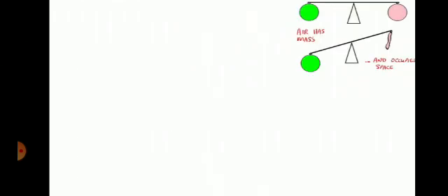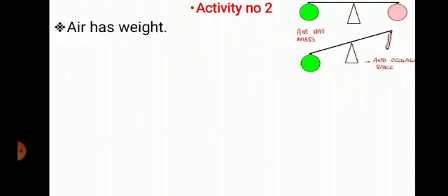Next experiment. You can see two balloons tied here. Our second experiment shows that air has weight. When both balloons are tied on the two sides of the weighing machine, it is balanced. But when we poke one of the balloons, the other balloon goes down. So it shows that air has weight.